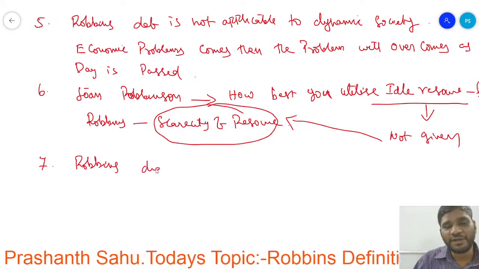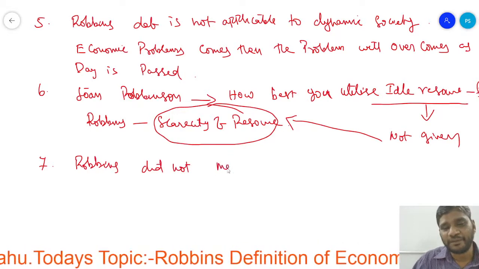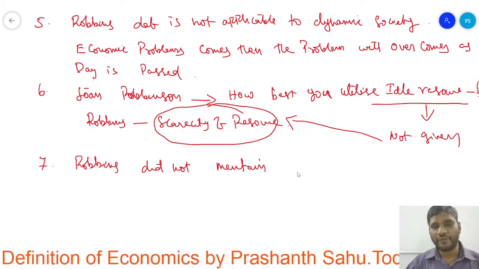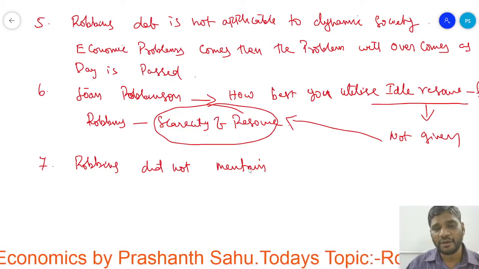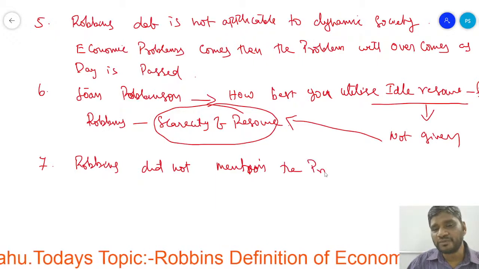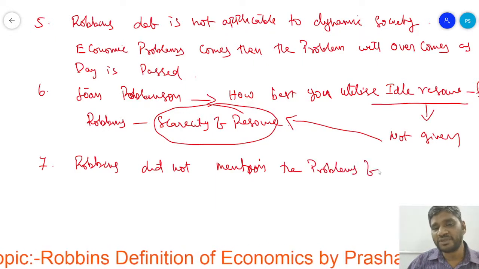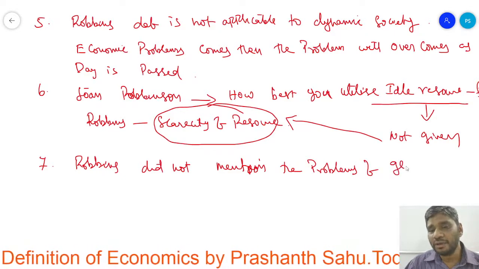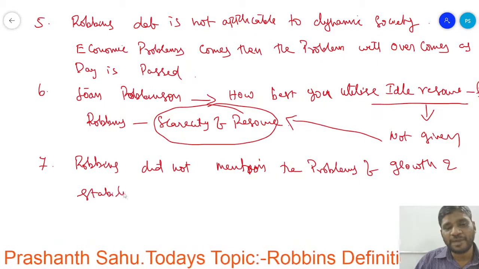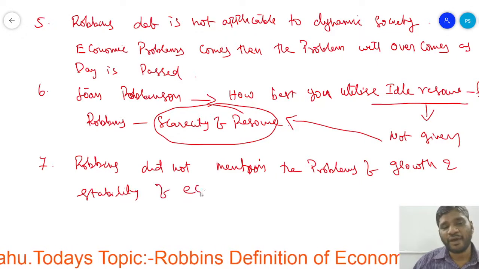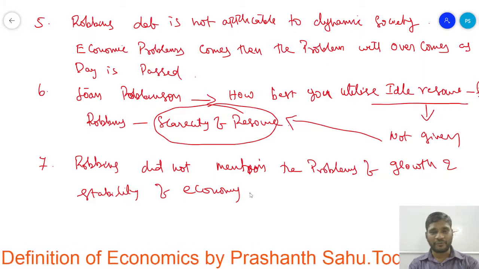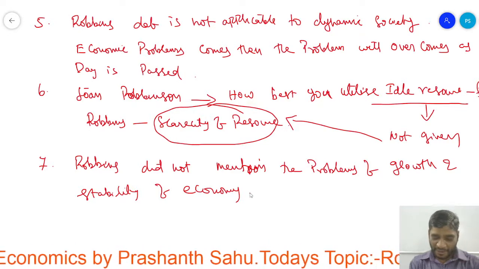Robbins did not mention the problems of growth and stability of economy.